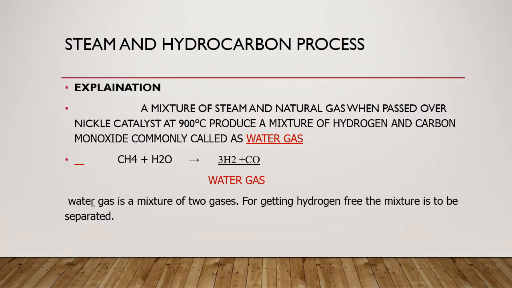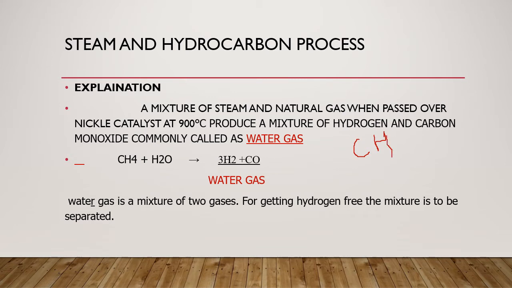The second method for the preparation of hydrogen on the industrial scale is the steam and hydrocarbon process. Let me tell you what hydrocarbons are. As the name indicates, hydrocarbons are compounds consisting of carbon and hydrogen. We have a lot of variety of hydrocarbons.